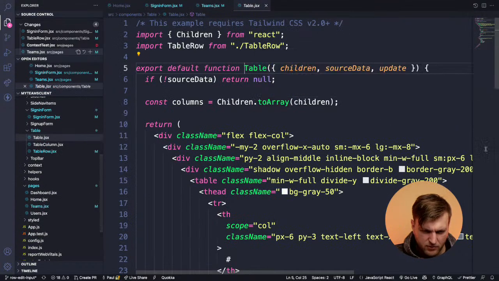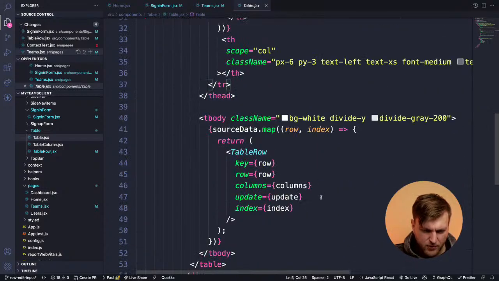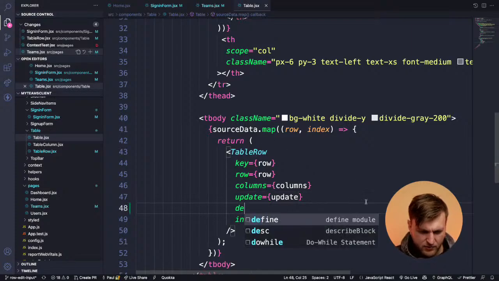Let me just take a look here. So it will be passed through children, and it's going to go to our table row. Actually, we've got to pass it to the delete.